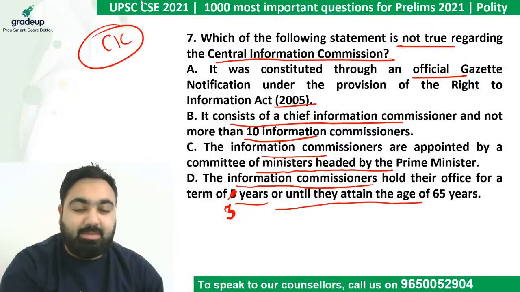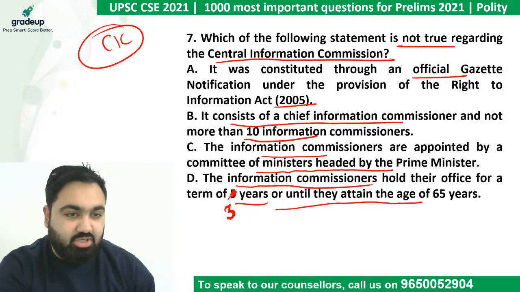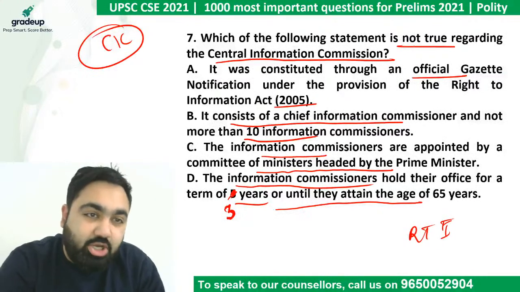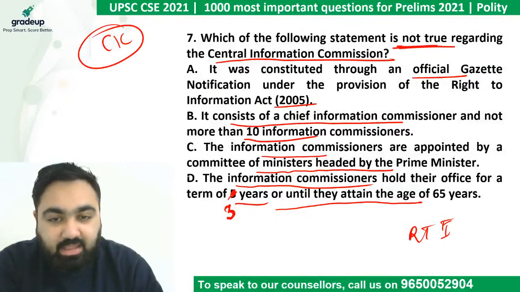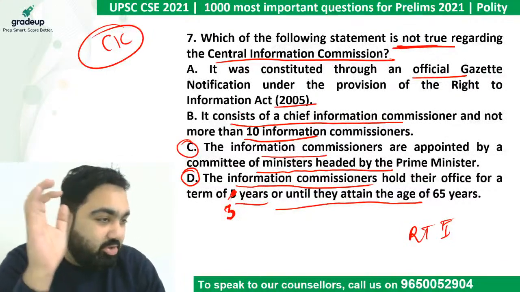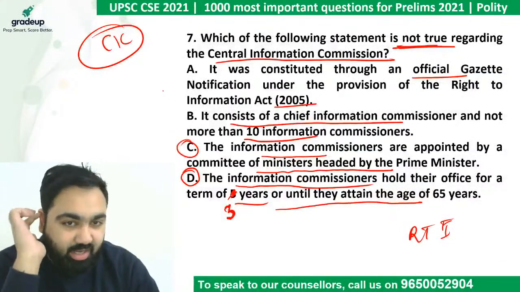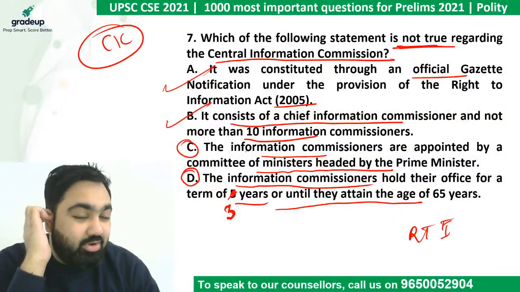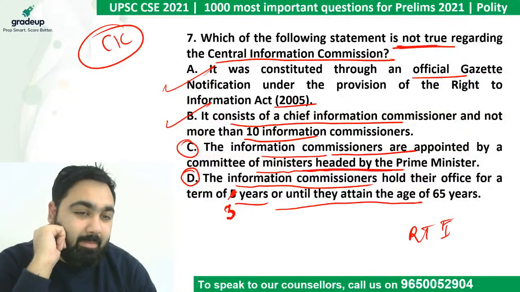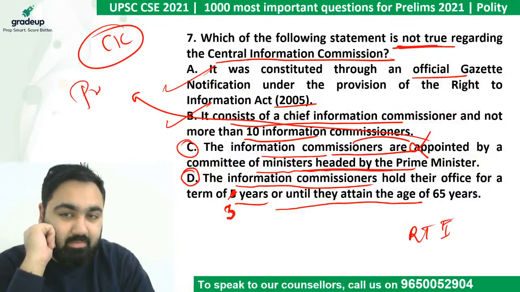So the question is about the Central Information Commission, which was formed under the RTI Act. You have to tell which of these is not true. The fourth statement and the third statement are the two statements where you have to pay attention. The first two are correct. Let's look at the third statement. The third statement says the Information Commissioner is appointed by a committee headed by the Prime Minister. No. The Information Commissioner is appointed by the President of India.